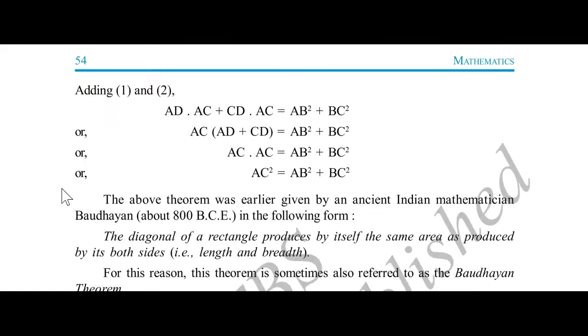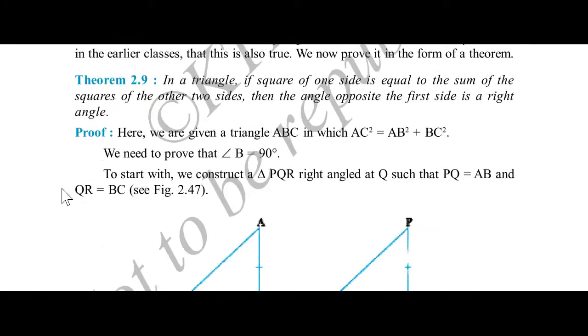Theorem 2.8 is there, but theorem number 2.9, can you see this? It comes on page number 54. The proof of this theorem has been deleted.